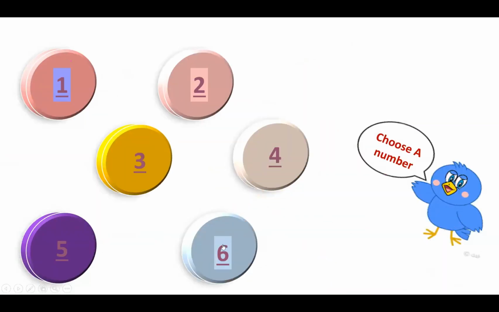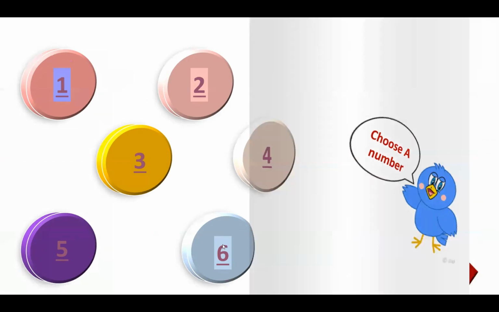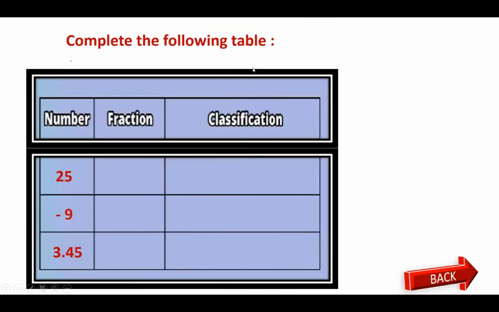Another question, let's start with number 6. Here, complete the following table. We are going to say each number of them is from which group or sets. What is the classification? Now we have counting, we have natural, we have integer, and we have rational. So we have 4 sets or 4 groups of numbers. Can you see? So you are going to choose each one of them.